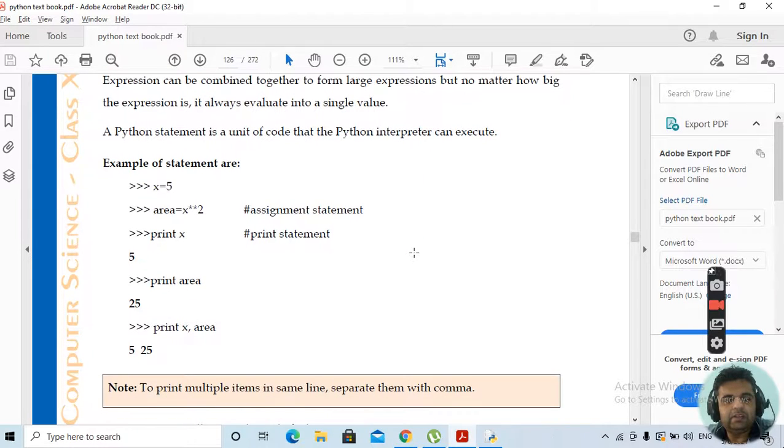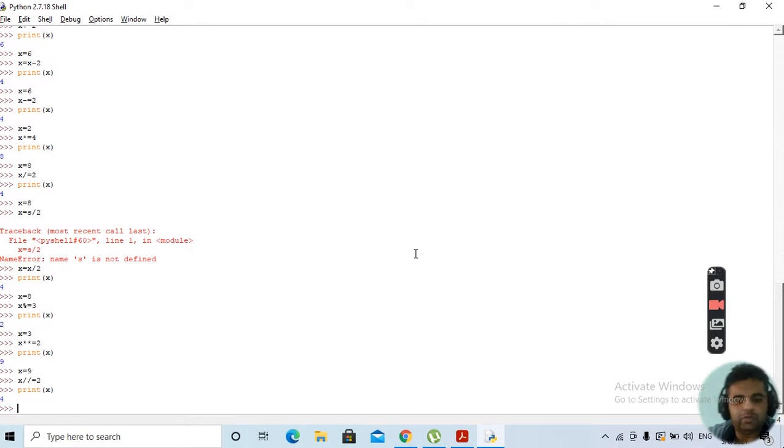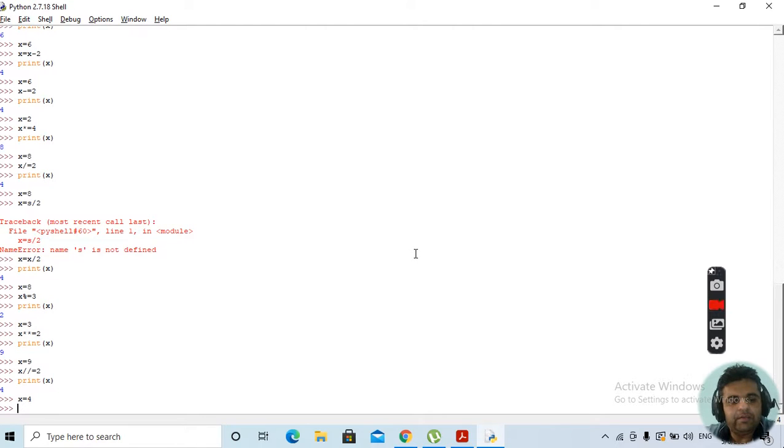Now we'll be taking some examples of these statements. Suppose we take x is equal to 4. Then we want to calculate area. This is equivalent to x into x.